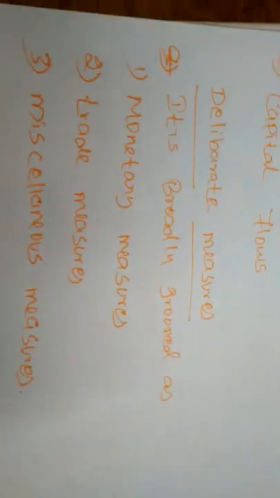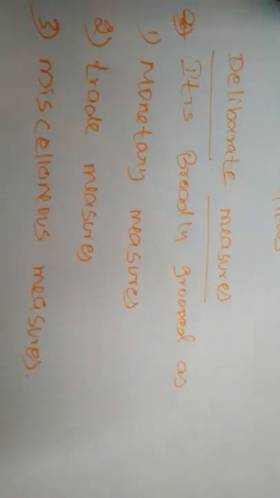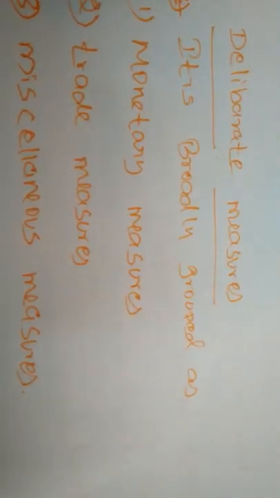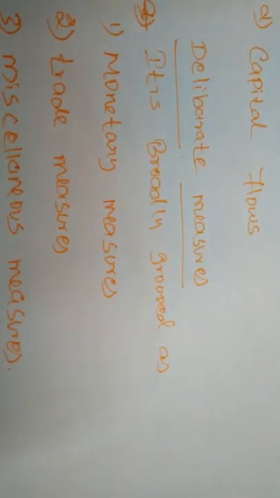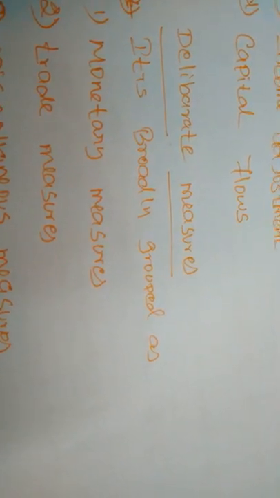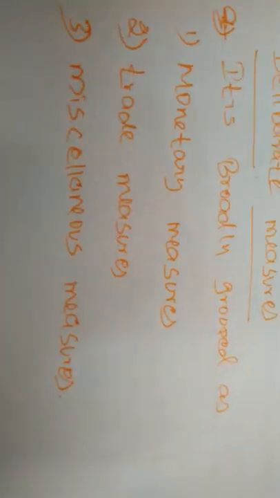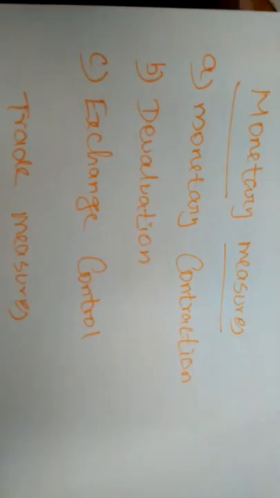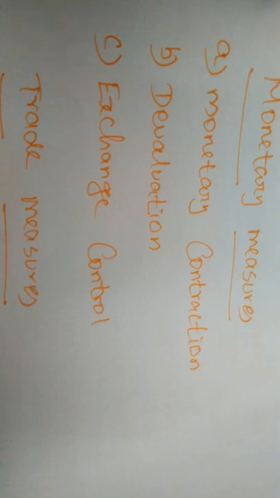Next, deliberate measures, taken manually by the effort of the government or the Reserve Bank of India or the nations. If you are doing it deliberately, some measures are there. Under the deliberate measures we can classify monetary measures, trade measures and miscellaneous measures. Under the monetary measures, three measures are there to bring control over the balance of payment disequilibrium.